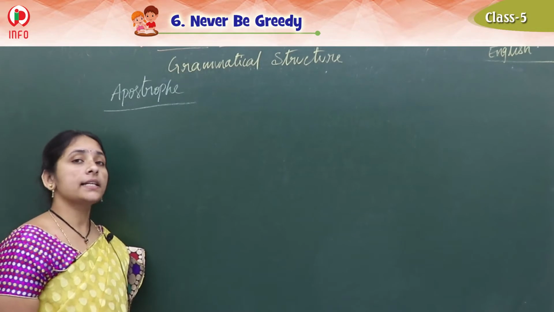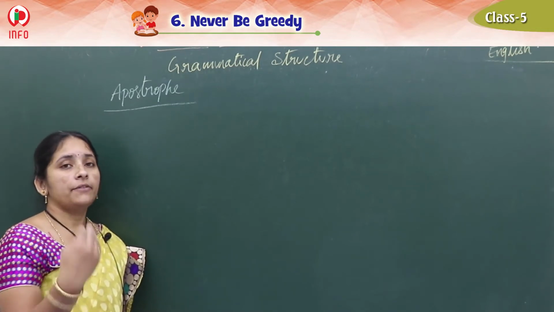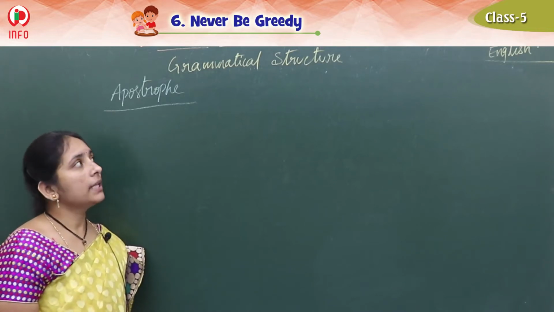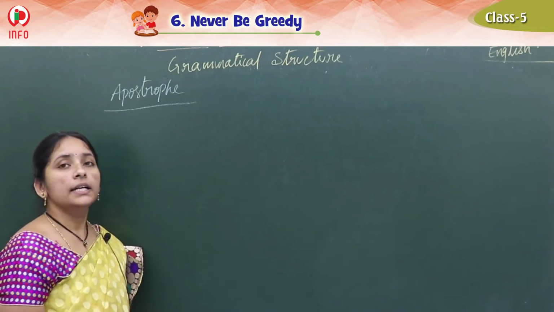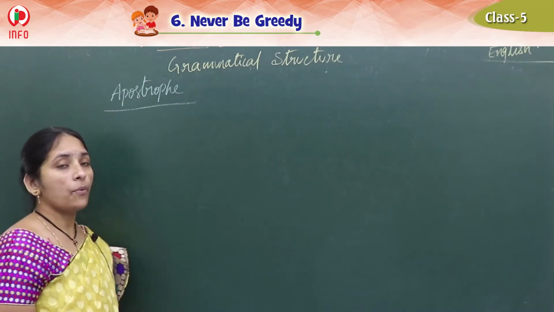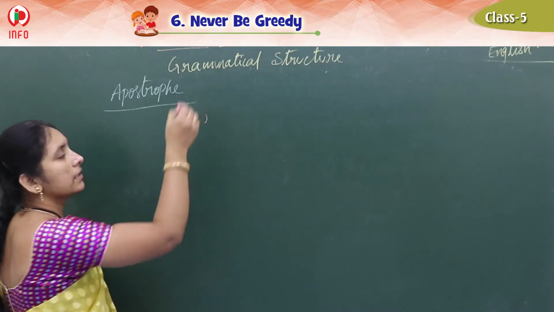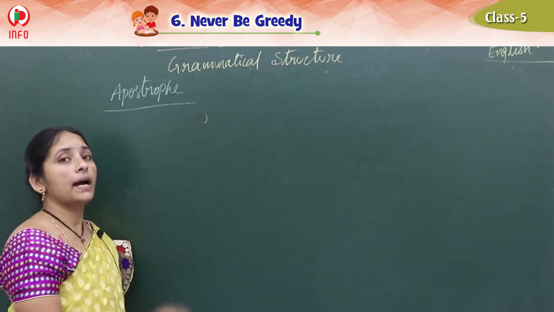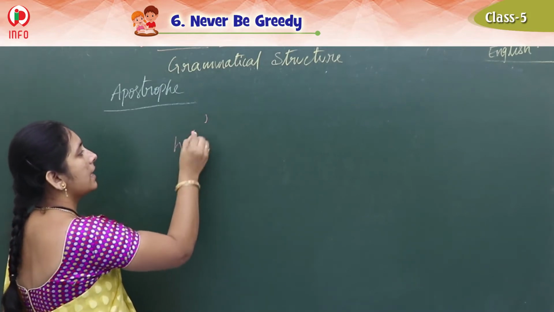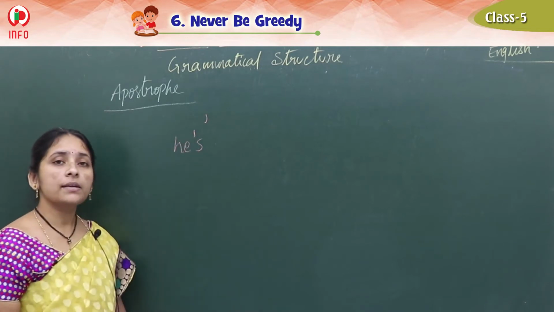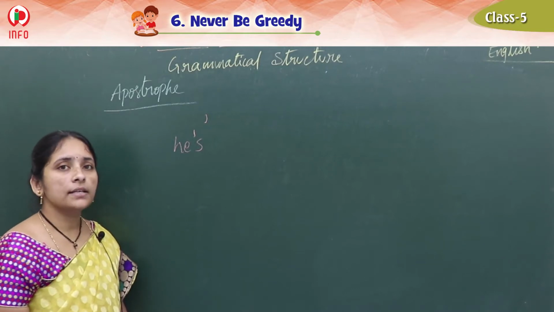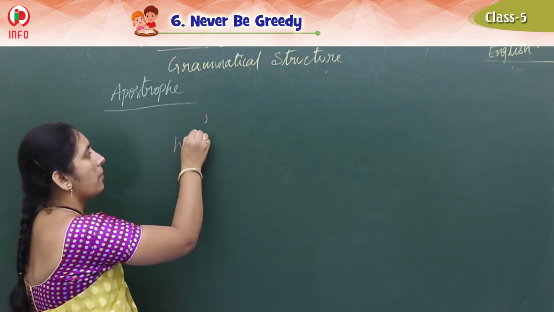See children, the next grammar topic. We have learned how to write the relative pronouns, right? So the next grammar topic we have is the apostrophe. Do you have an idea about this apostrophe? Apostrophe means like this, we write it above the word, in the upper part. Sometimes you can see it like this. What is the meaning of that? He is or he has. This symbol is called an apostrophe.